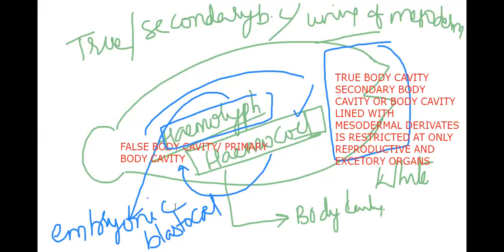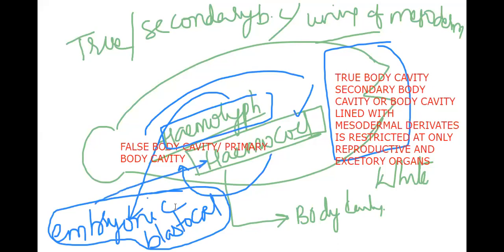So what is hemocoel? That will come to our topic. What is hemocoel? Embryonic blastocoel or primary body cavity. Okay, so this is the confusing line. That's why I'll go to the next page, and I'll show these definitions.